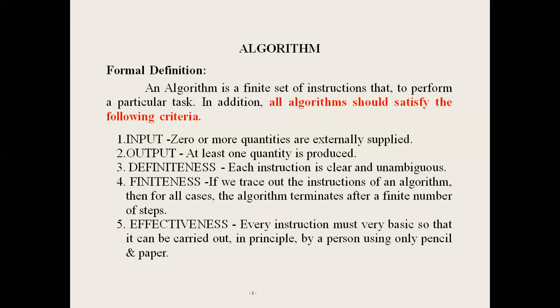Next finiteness: if you are tracing the instructions of an algorithm, then for all cases the algorithm must be completed in a finite number of steps. Suppose it completes in 10, 12 or 20 steps; the total number of steps depends on the condition. Based on our input, it must terminate in a finite number of steps.